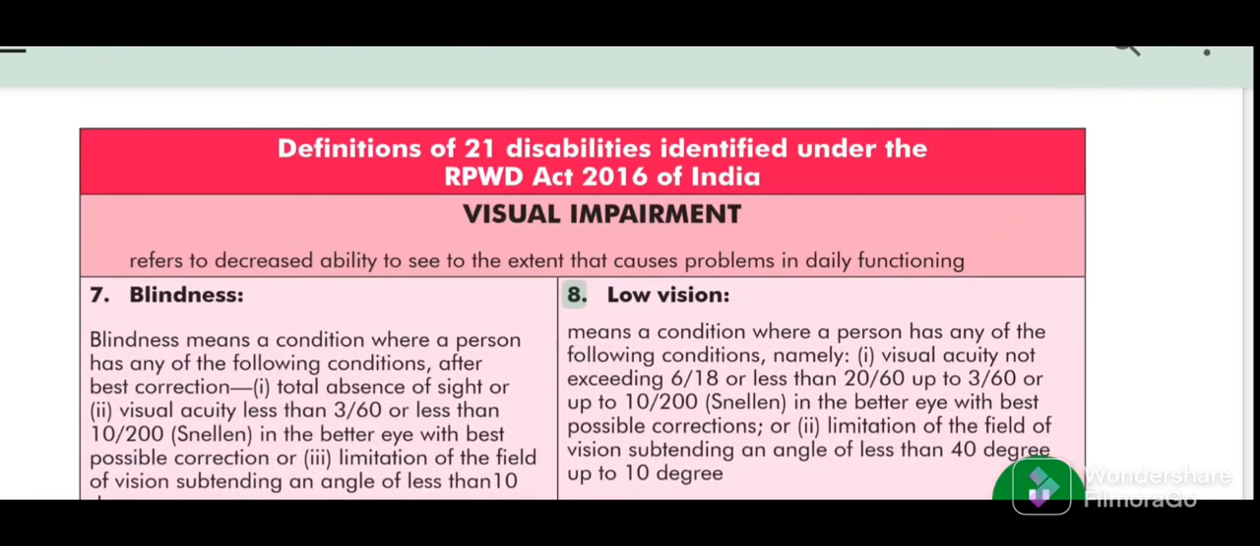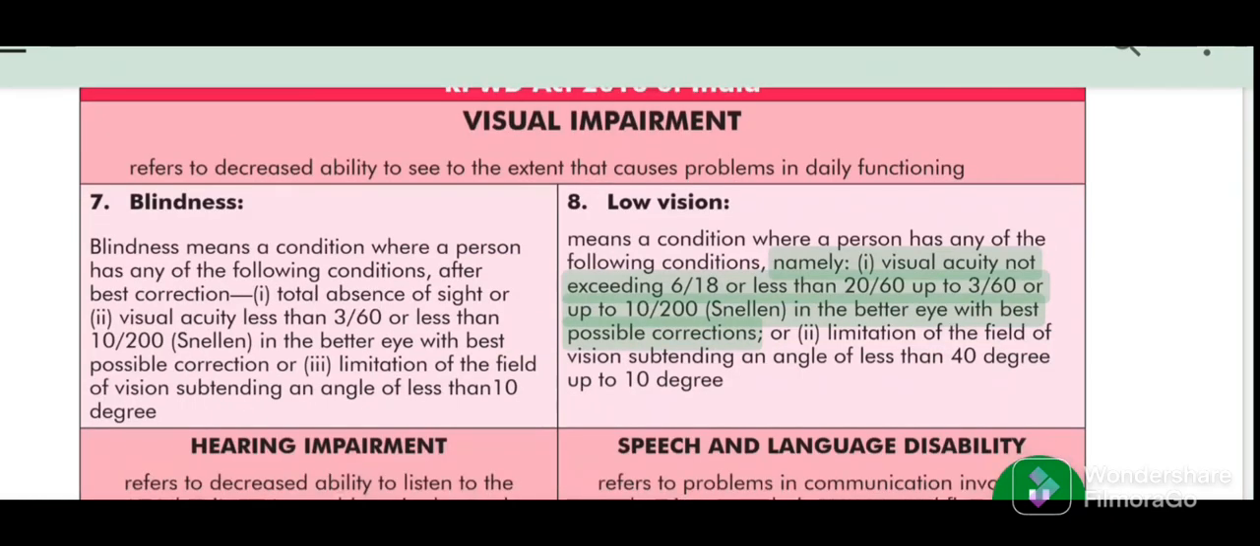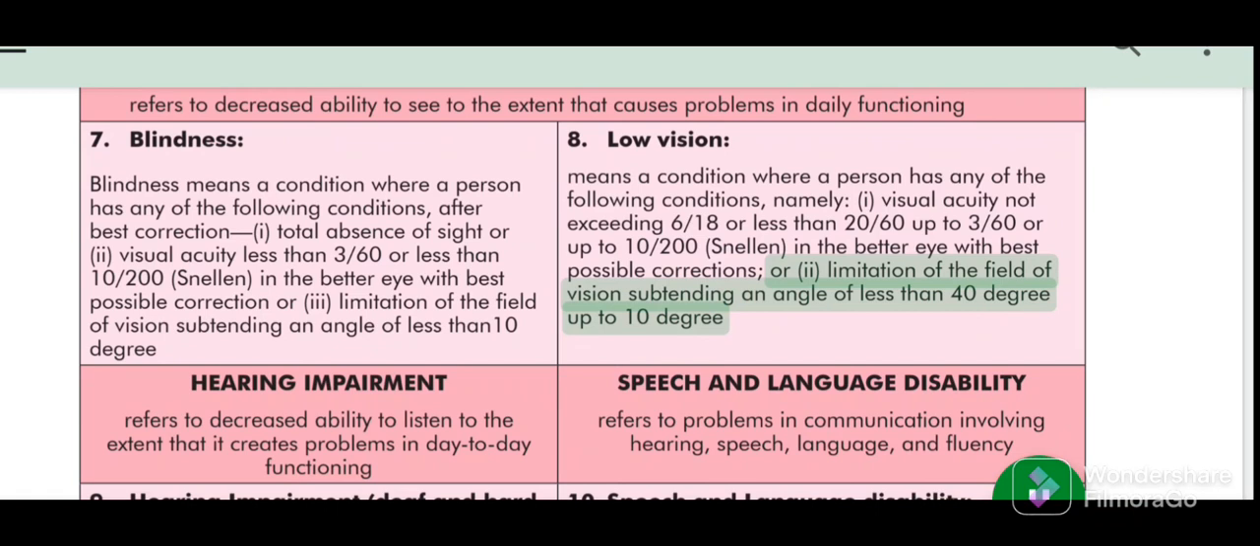8. Low vision means a condition where a person has any of the following conditions, namely: I. visual acuity not exceeding 6/18ths or less than 20/60ths up to 3/60ths or up to 10/200ths Snellen in the better eye with best possible corrections, or II. limitation of the field of vision subtending an angle of less than 40 degrees up to 10 degrees.